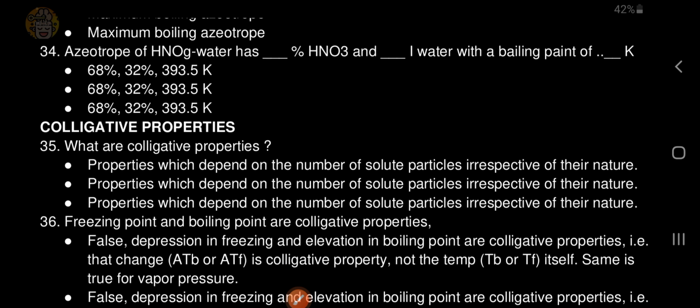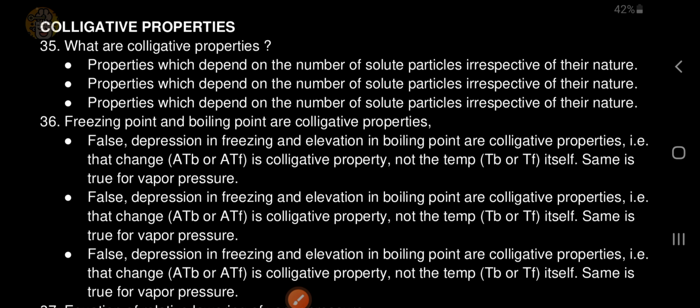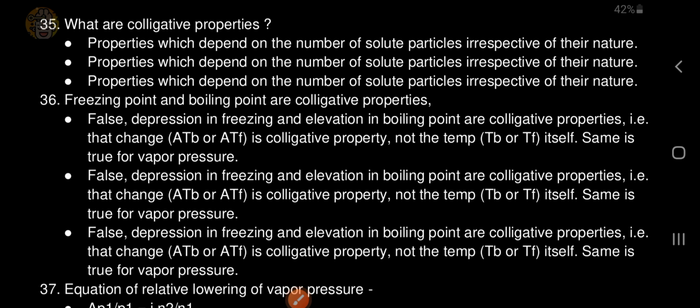What are colligative properties? Properties which depend on the number of solute particles irrespective of their nature. Freezing point and boiling point are colligative properties.